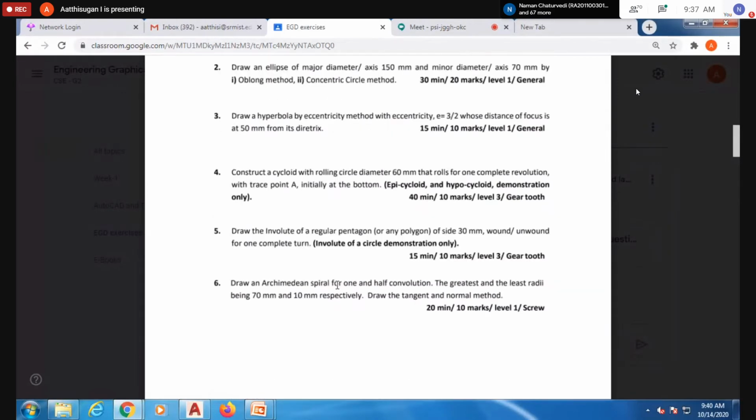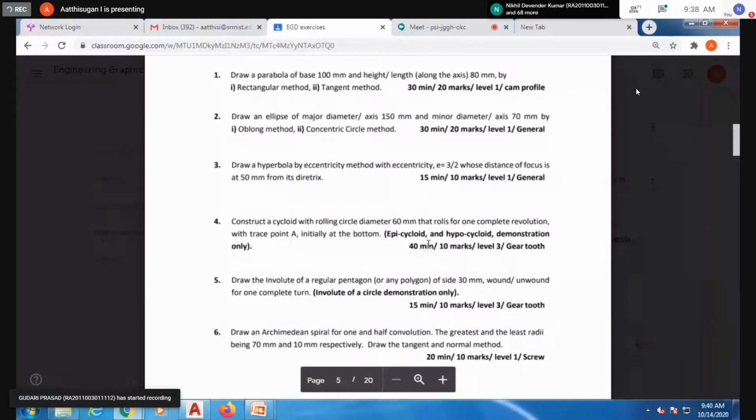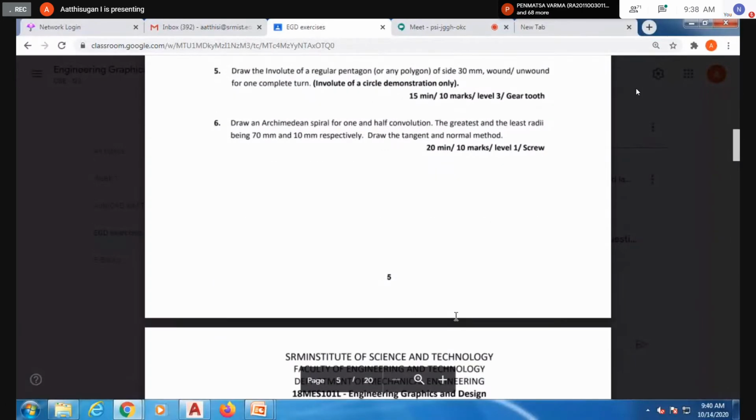So next is the cycloid. A circle of 60 mm, rotation one revolution. Trace the point A. Initially it is at the point A. In the last class, I explained cycloid also. Some people are having doubts. That's why I will explain again in third and fourth, then we'll move to five and six, then we'll move to the introduction up to this one.